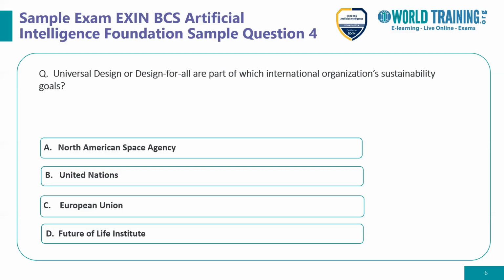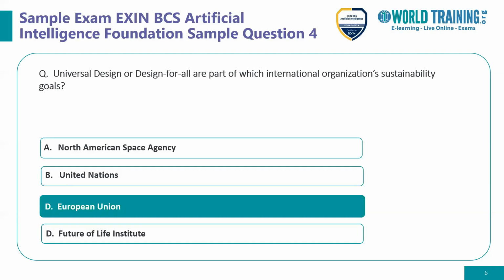The European Union is the leading organization that has put design for all as a key requirement in AI, and other organizations have similar goals or principles. So the right answer is option C, the European Union, and option D is wrong.